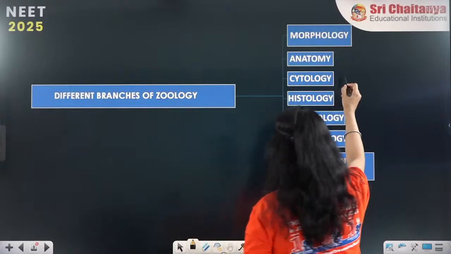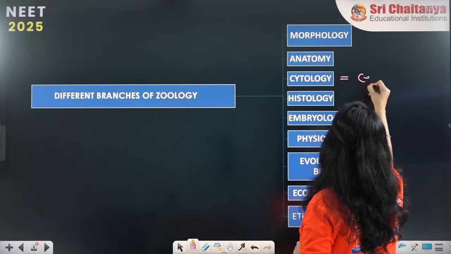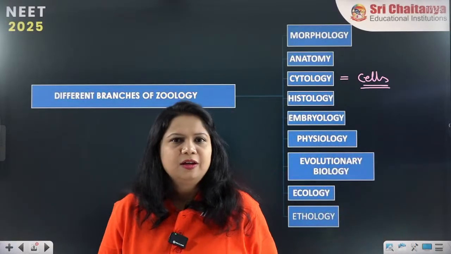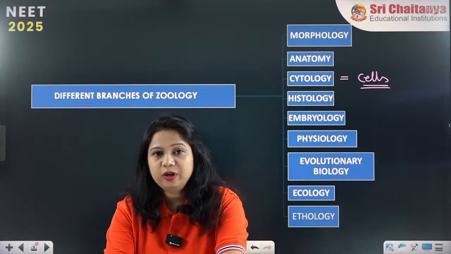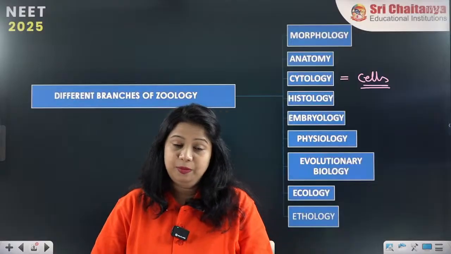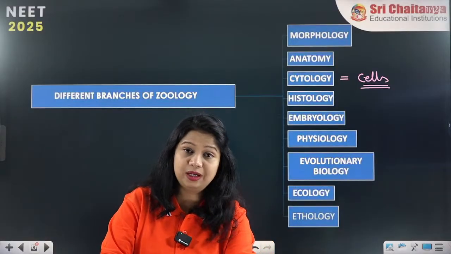Cytology. Cytology is called the study of cells. So, if we go for cytology, I am very sure you must know what different types of cells there are, based on the presence or absence of chlorophyll, and based on the presence or absence of a nucleus.